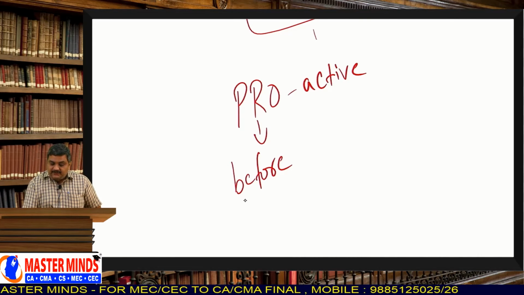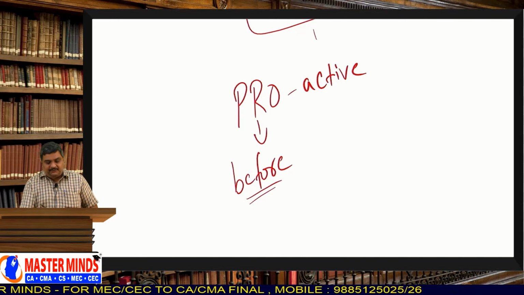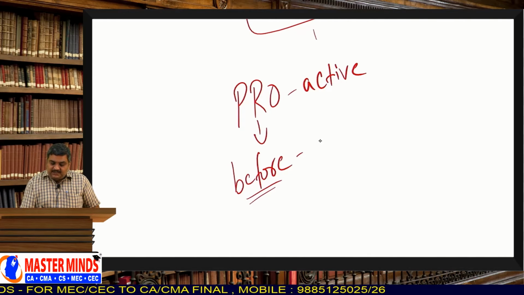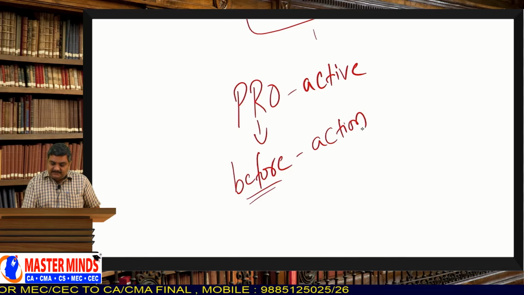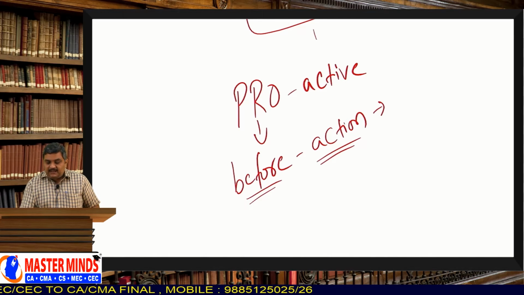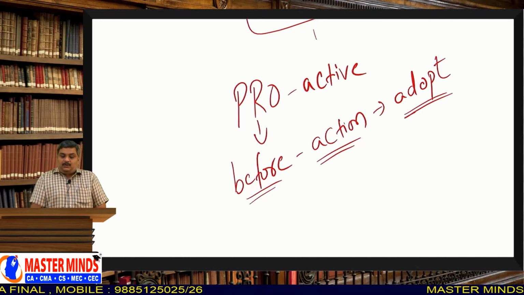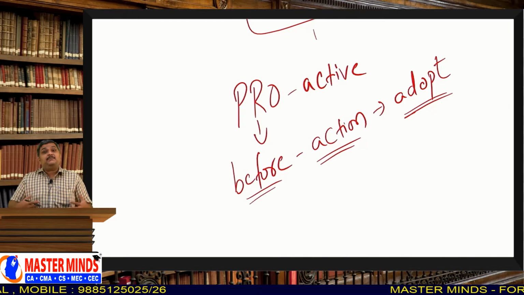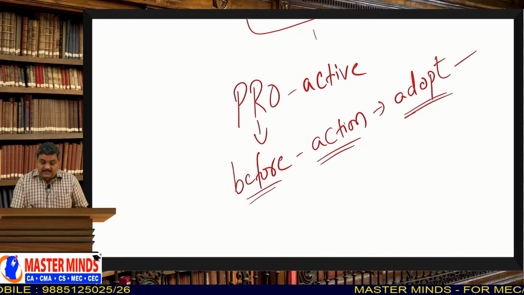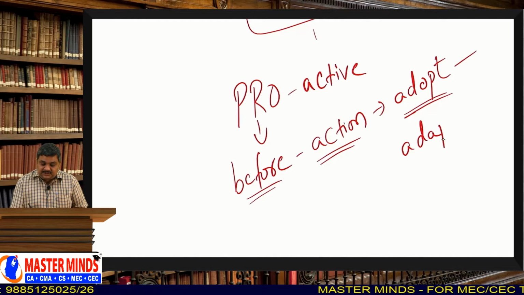So here we will take the meaning before. So proactive means before the action. That means we have a word in English called adopt. Okay. So sometimes we need to adopt and sometimes we need to adapt.